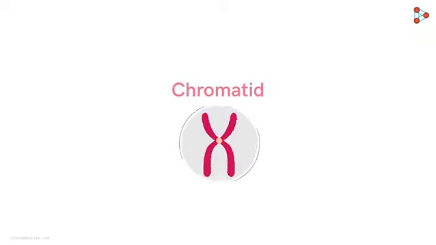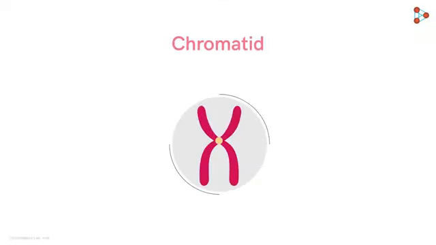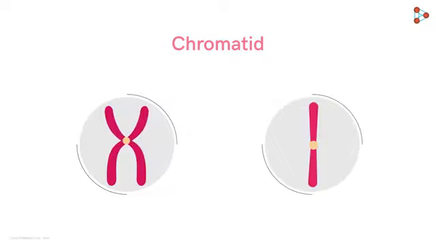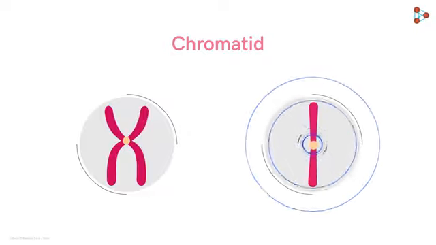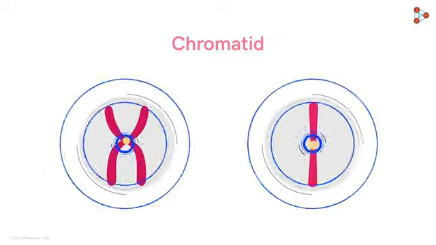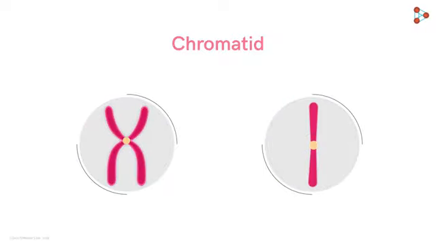There is one more term that we need to know of. It's called the chromatid. Now what could that be? This is a single chromosome. Now can you tell me whether this is also one chromosome or half? It's also a complete chromosome. In both these structures, these arm-like structures which are attached to the central bulge are called chromatids. In simple words, the thread-like strands which are attached to this centromere are called chromatids.